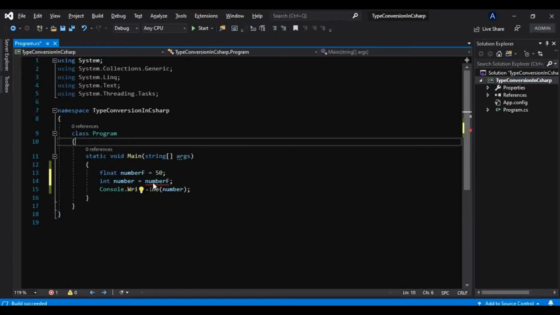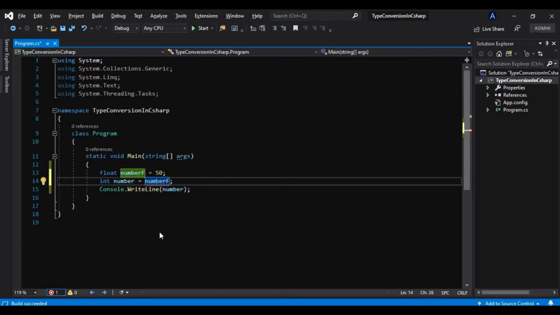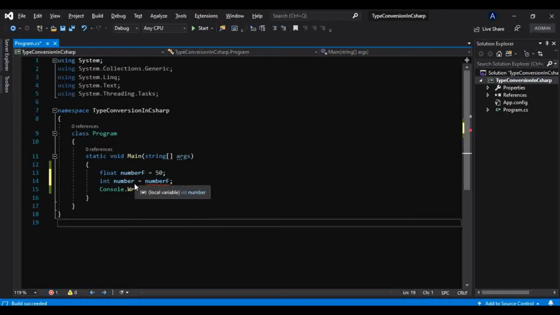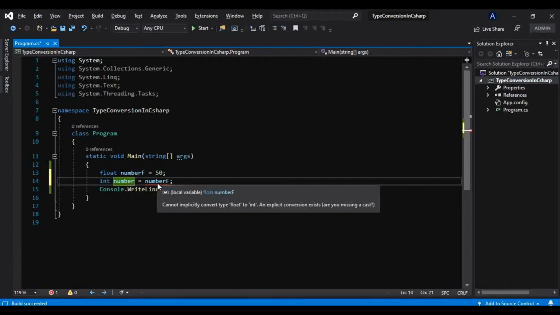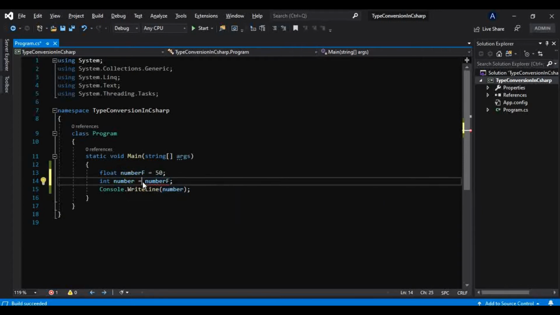So this is the time we have to do this conversion explicitly. How can we do that? If we know the variable that is of integer type, in which we have to store this value, then we can do something like this. We can use the cast operator. So basically this bracket is nothing but your casting operator.